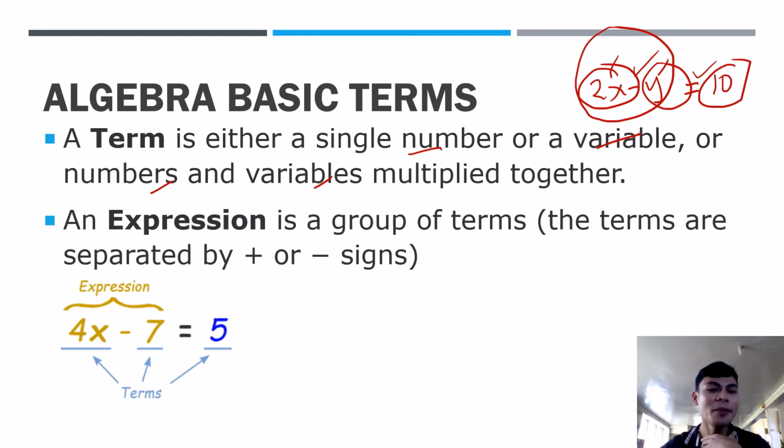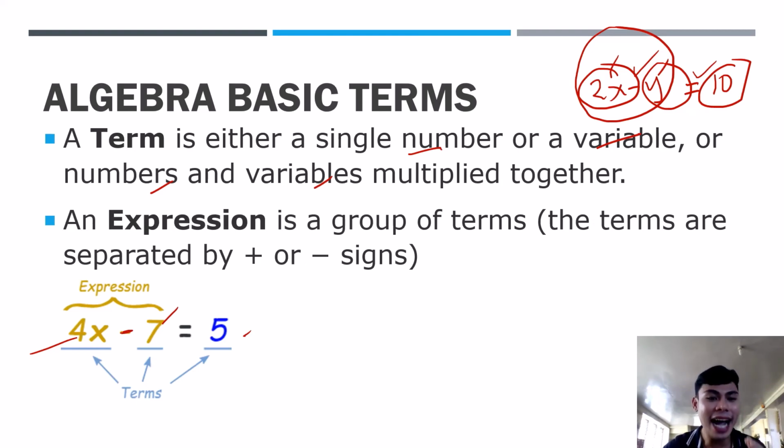So example here, 4x minus 7 equals 5. So, how many operators you see here? Do you see here? Isa lang. Itong negative, itong subtraction. So, in this case, 4x is a term. 7 is a term. 5 is a term. So, 3 terms tayo sa equation na ito. It is an equation because it has an equal sign.